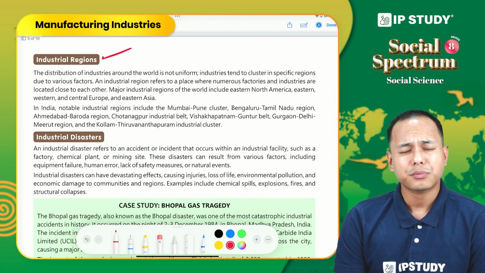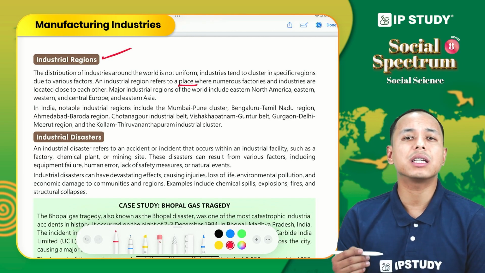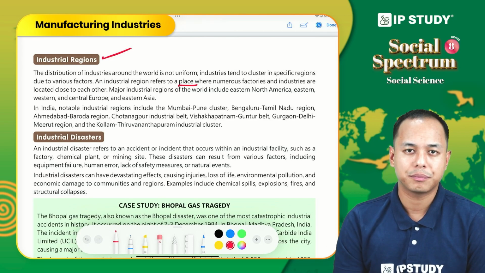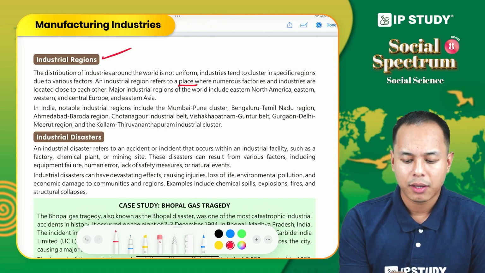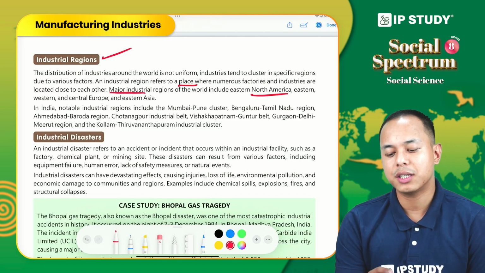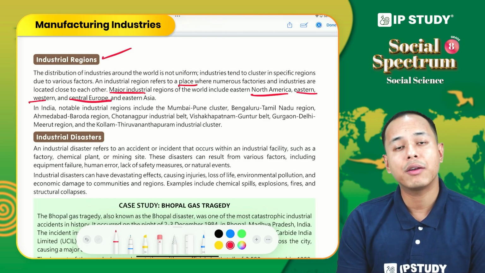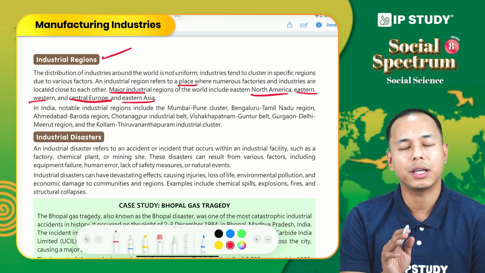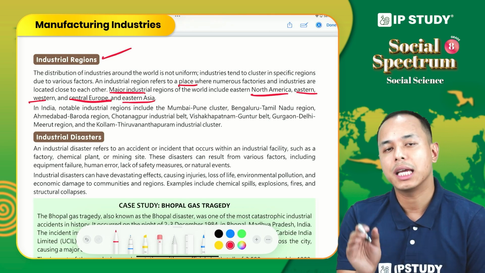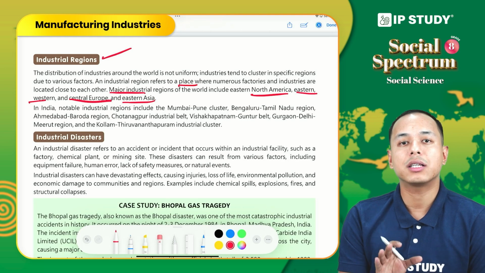So an industrial region refers to a place where numerous industries are located in close proximity. The major industrial regions of the world are Eastern North America, Western and Central Europe, and Eastern Asia. These are the major industrial regions of the world where we find large clusters of industry.